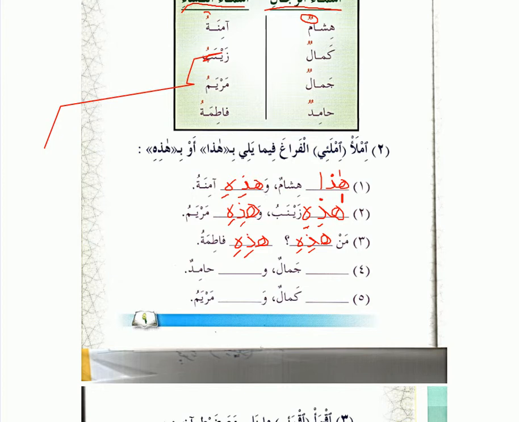Okay, let's look at the fourth sentence. The fourth sentence is easy as well, right? Who are we pointing to in both of these? Boys, right. So in both of these, we're going to have Hada, because Hada points to boys. Hada, and then also here, Hada. So our first sentence, Hada Jamalun, or Hada Hamidun. Both sentences, Hada and Hada. Okay, last one. This one you guys are going to tell me. What's the first blank?